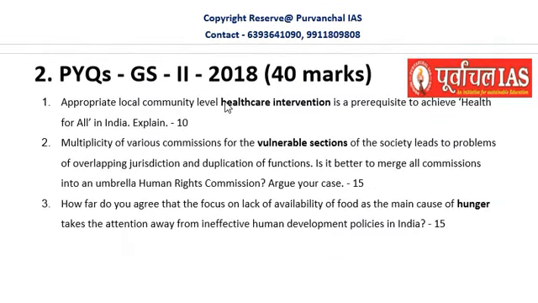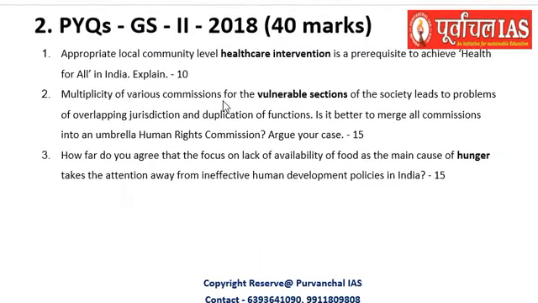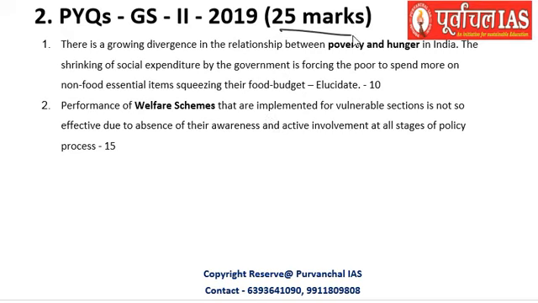Similarly, in 2018 the weightage has gone up, and 40 marks worth questions related to healthcare intervention, vulnerable sections, and hunger have been asked. Again these are directly from the syllabus itself, and considering the 2019 paper, we have 25 marks worth of questions on poverty and hunger, and welfare schemes directly from the syllabus.